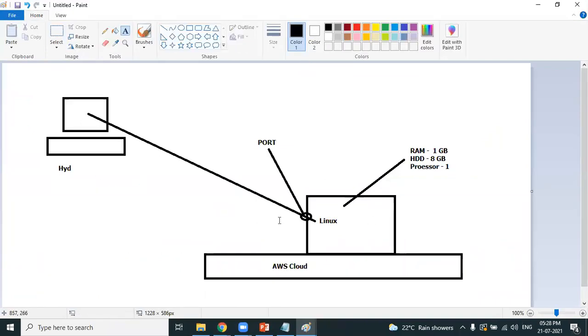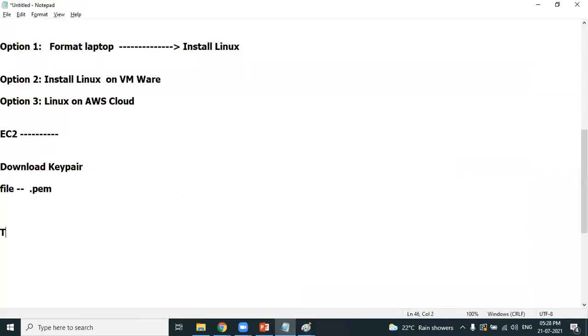Not just creating a Linux machine, you should be able to successfully connect to the Linux machine. How do we connect? Whenever you want to connect to a Linux machine, we use a terminal. Terminals are used to connect to a Linux machine. So you need a terminal. Using the terminal you can connect to the Linux machine.